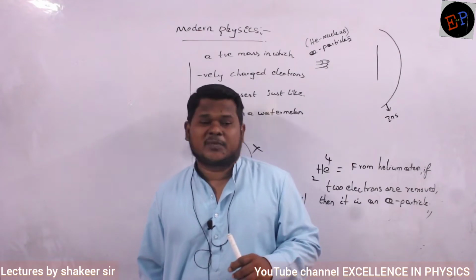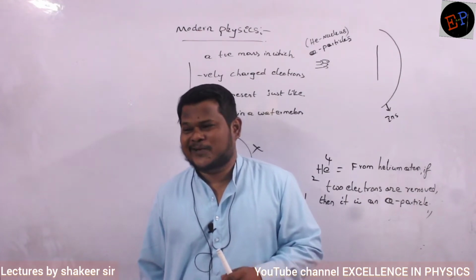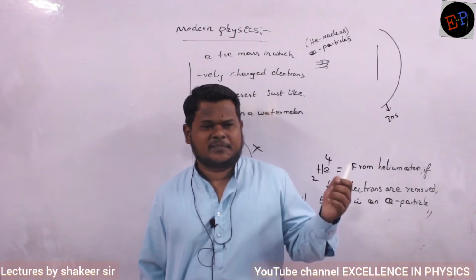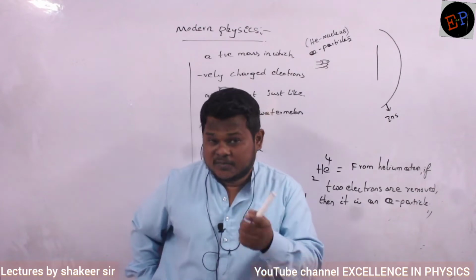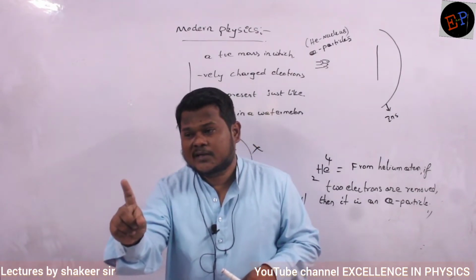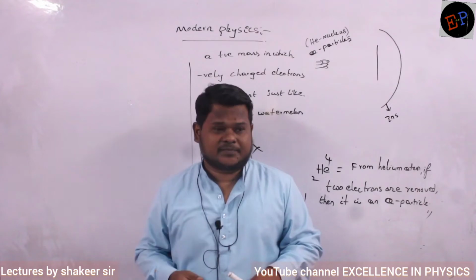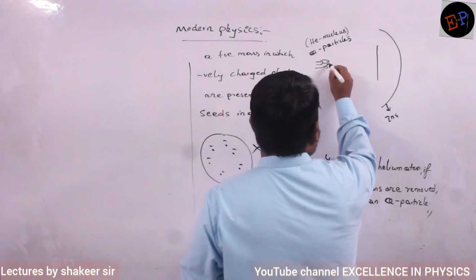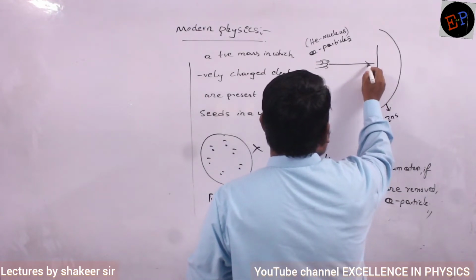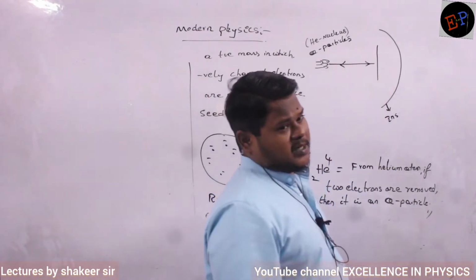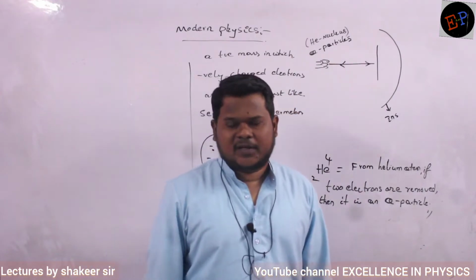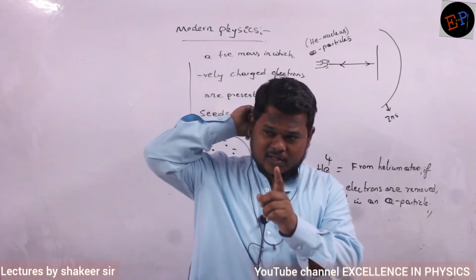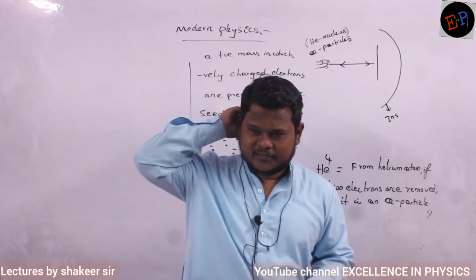Able to understand? They believed that if our master said something, there must be something in it. So they performed the same experiment hundreds and hundreds of times. Then at one instant of time, they observed that one alpha particle exactly retraced the path. What did one alpha particle do? One alpha particle went like this, and it exactly retraced the path. Clear? Then immediately they went and informed their teacher that they had observed that one alpha particle has returned back.